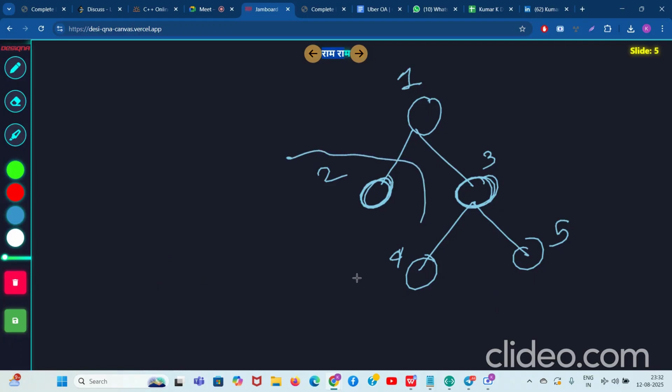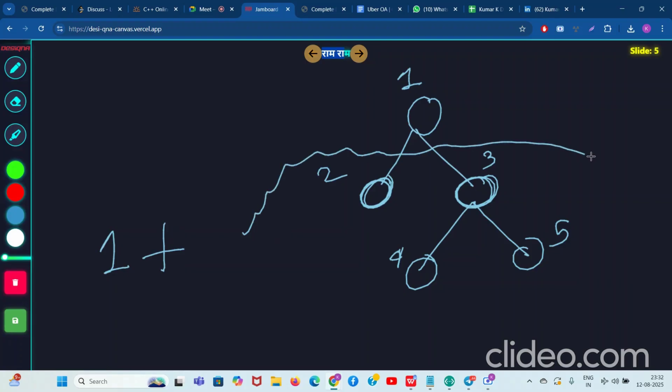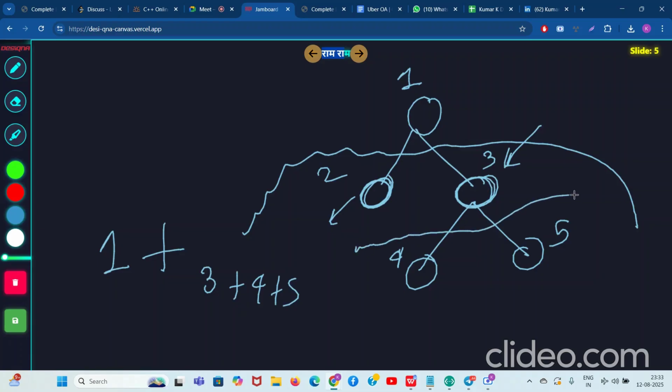2 also you can select, right? Yeah, no problem. But if you try to select 1, then the total number of nodes getting selected in all these branches should be even. So forcefully you will have to ignore something. Let's say you try to ignore the 2. If you try to ignore the 2, you can go ahead with 1 plus 3 plus 4 plus 5, right? Why? Because you have selected 3 here. Because you selected 3 here, this was a valid choice because the nodes selected below it are also even in quantity, right? So this is also valid.